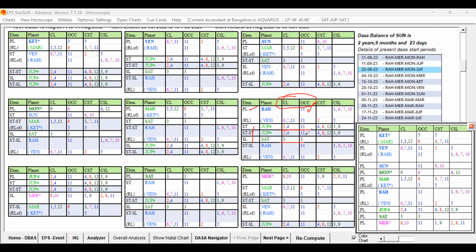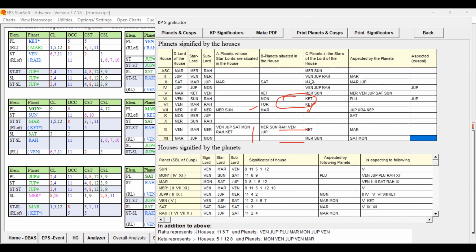So there is no 9th house or 12th house signified, only talking about 4 and 11, and 3 and 3. 3 means we cannot say it indicates travel abroad. 3 means travel, we can say it will be short duration, or just making a journey itself is the third house. But there is no 9, 12 houses in the Kaspal lordship and occupying house. Even if you take the KP significators, if you look at the Rahu significations,